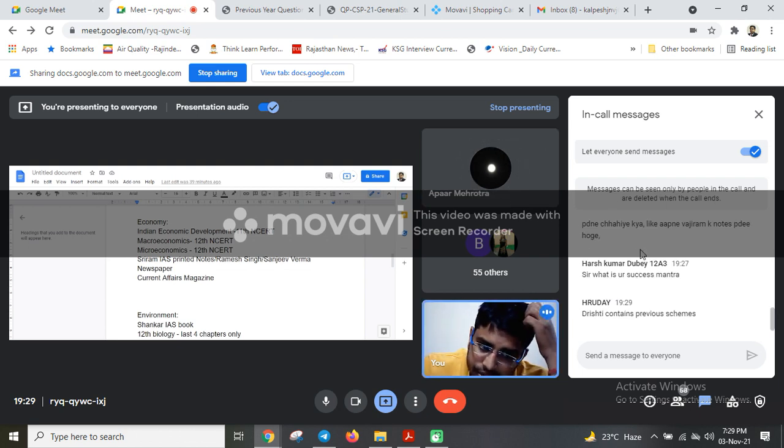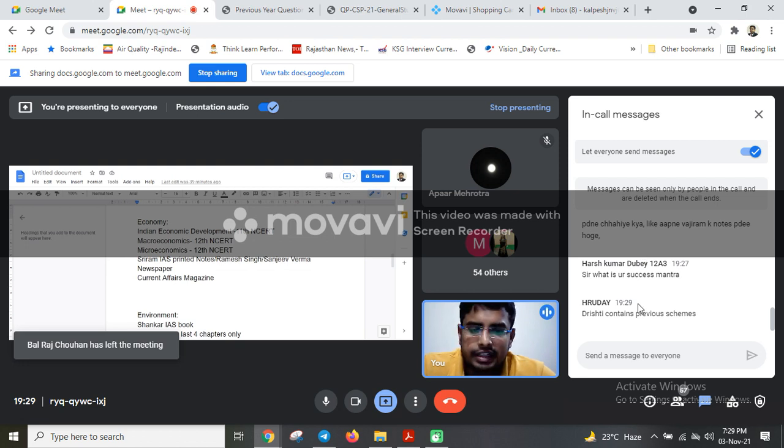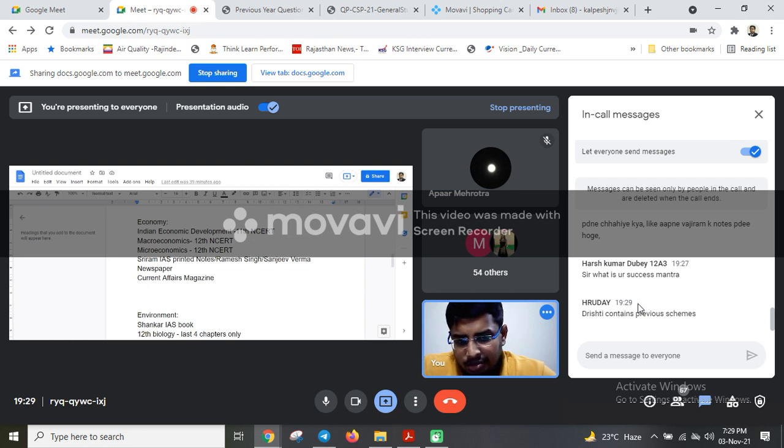Current affairs, at least you should be thorough with the 2 years of current affairs, or maybe more if you can. Then 3 years of current affairs. Last 2 years means if I am talking about 2021 prelims, then you must be very thorough from January 2020 to October 2021, these 22 months of current affairs, and you can go through certain summaries of the previous current affairs, means of 2019. That is all you require.